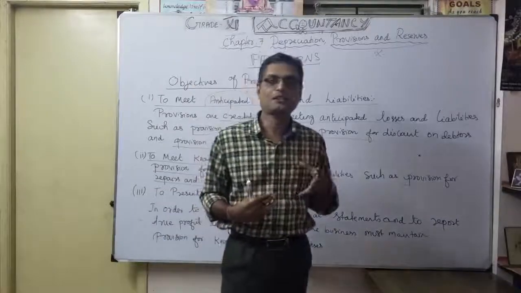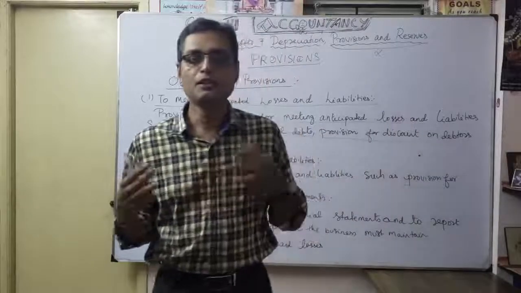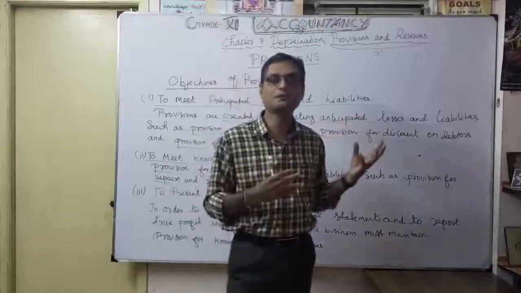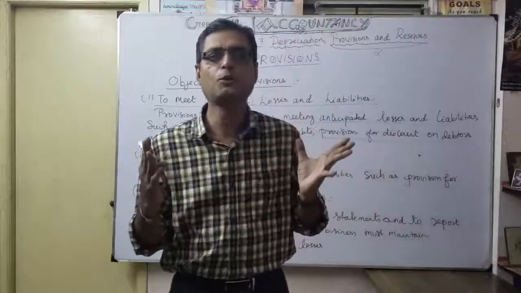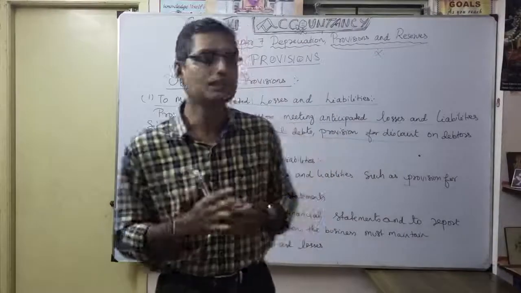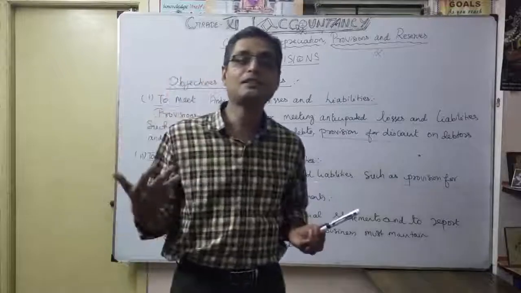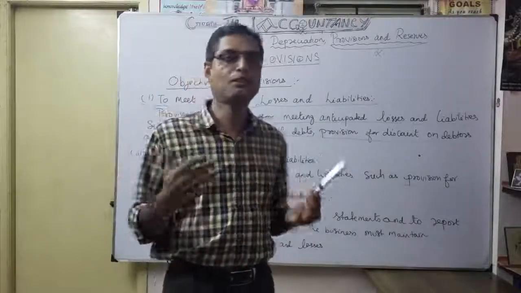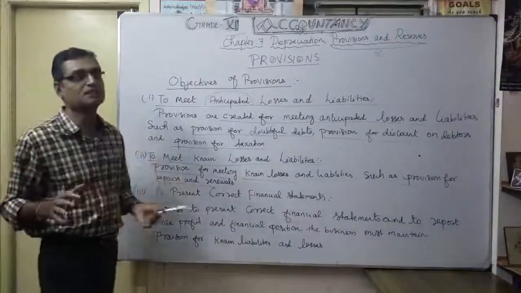If you are not doing production in the proper way, then your finished goods, the FG, go for the sales outside. If you are not maintaining proper allocation of money for repairs and renewals, it will affect the entire business because of the low production. So that's why this is coming under to meet known losses and liabilities.